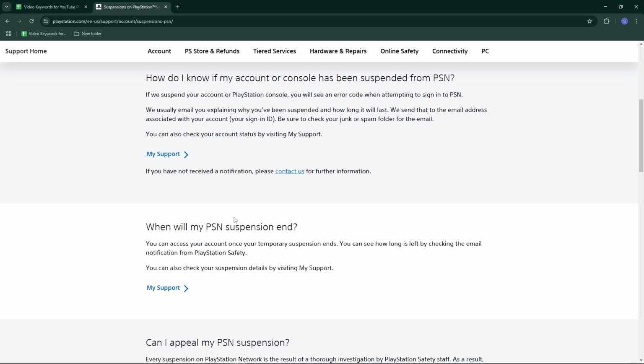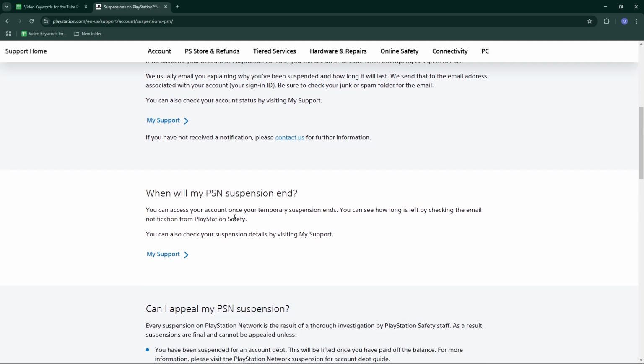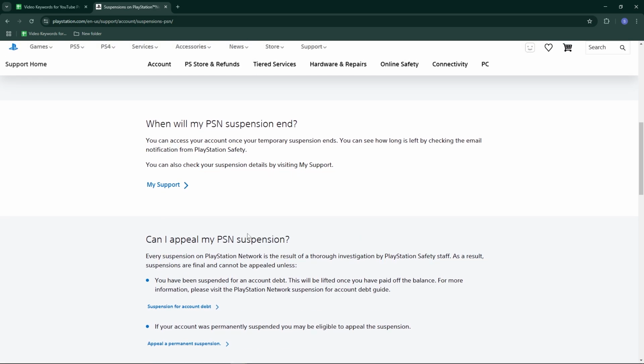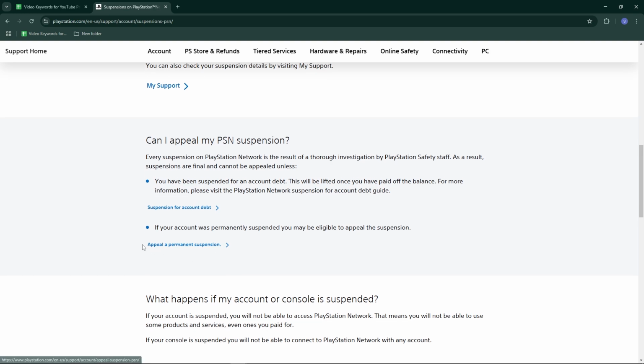Sign in with your PSN email and password. Check your suspension details. If temporary, you can wait for it to expire or appeal. If permanent, you will need to submit an appeal.